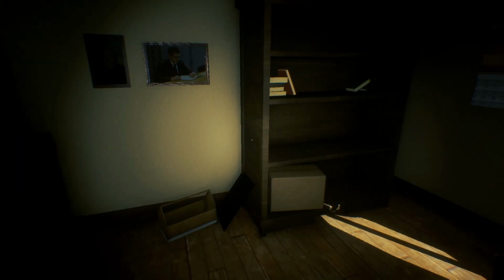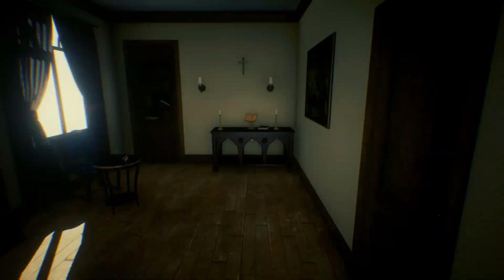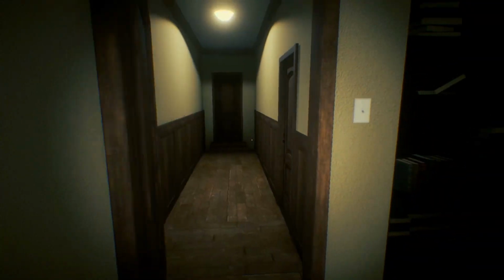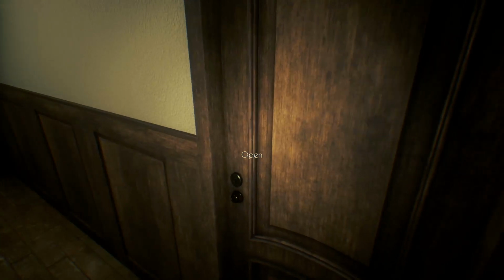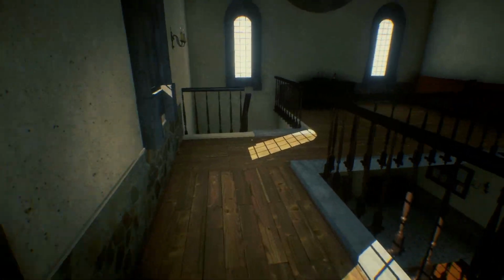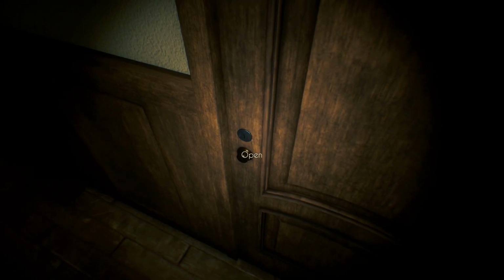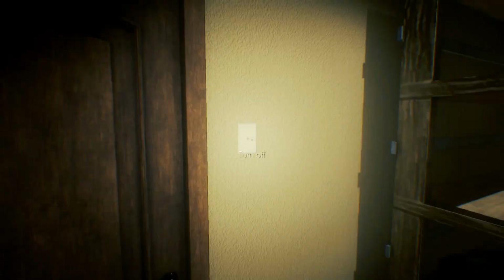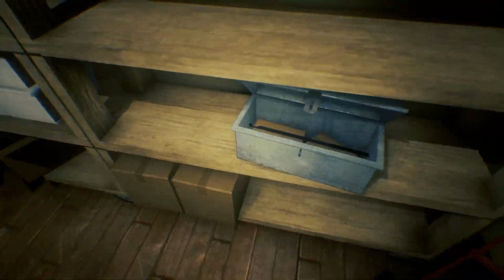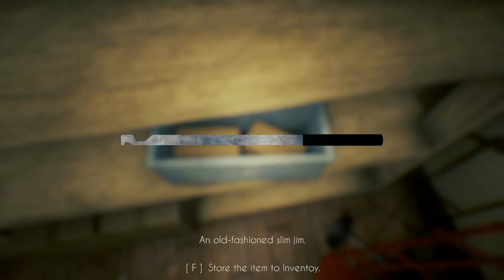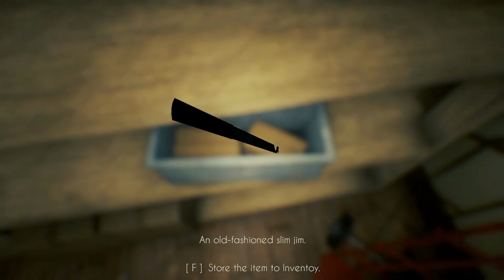And I don't really have any information from this room, unless I find the pastor's actual bedroom. Maybe I can get some more information from that. Of course you're locked. With no further clues, I head to the storage room. So, key, storage room, lock, storage room, A. Yup. Old-fashioned Slim Jim. I like it.